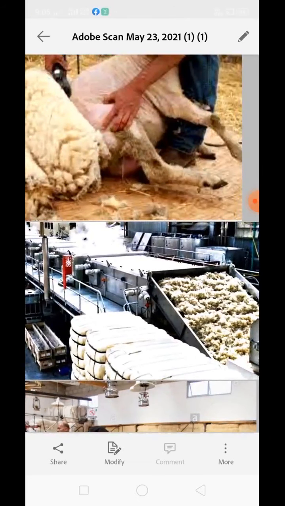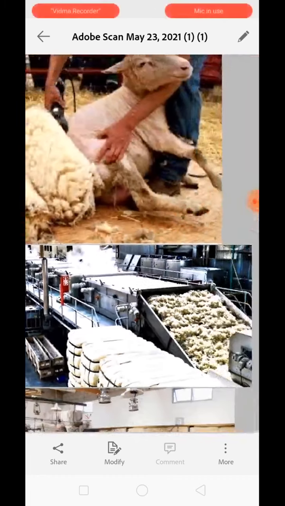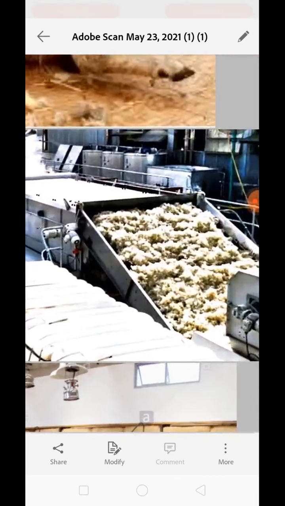Now the second step is washing or scouring. The sheared hair is thoroughly washed in a series of tubs having soapy water. You can see there is a series of tubs which is used to wash this fleece. Actually, it is very much needed to remove the grease, dust or dirt from the fleece, because if they stay in the fleece, the quality of the fleece will get reduced, and obviously then we can't get a good price for it.